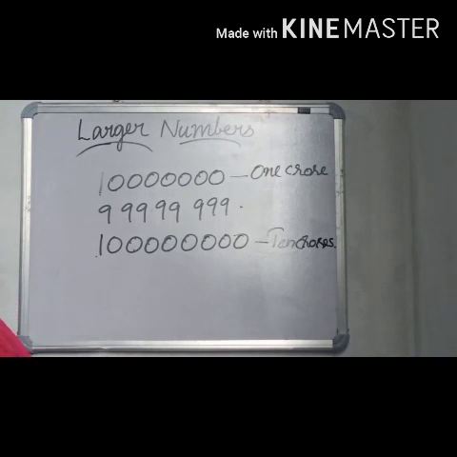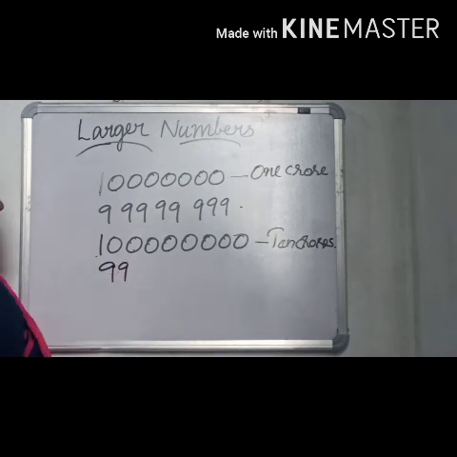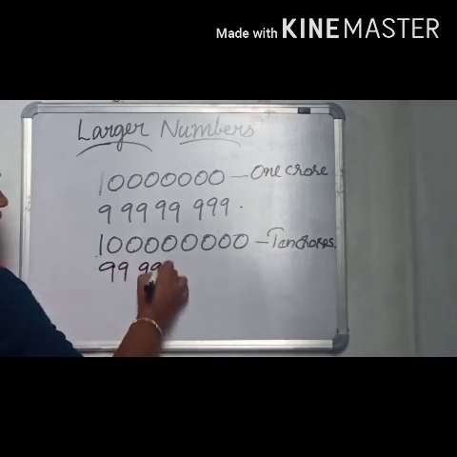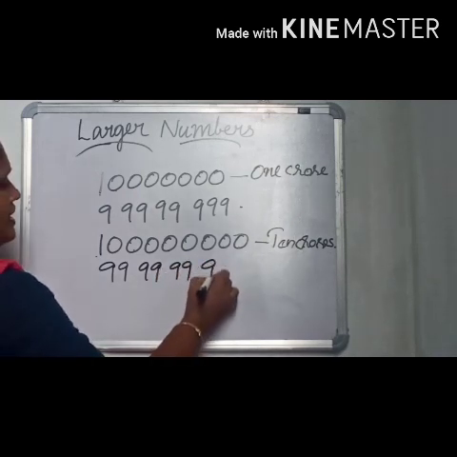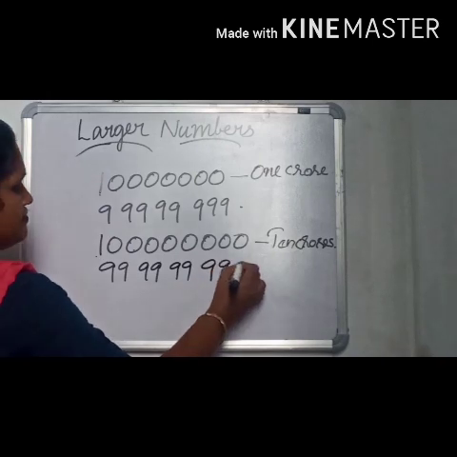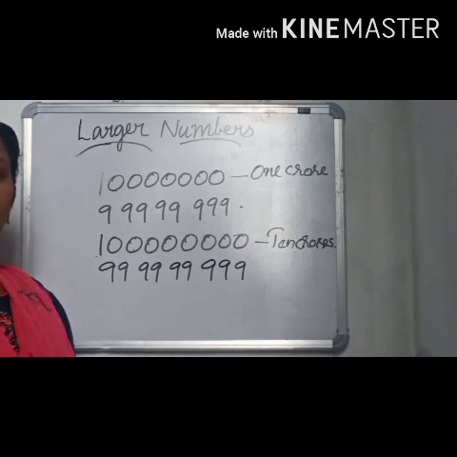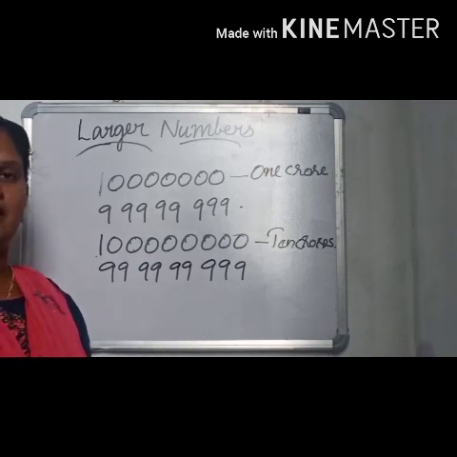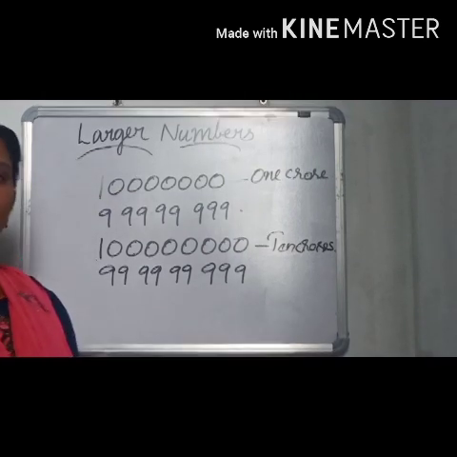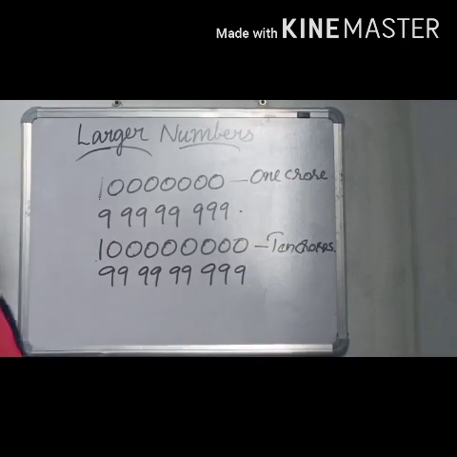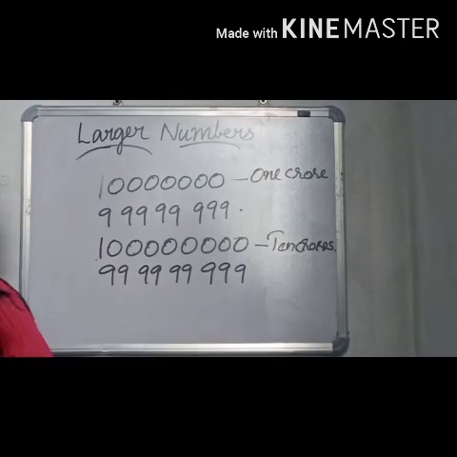Which is the greatest 9-digit number? It is 99 crores, 99 lakhs, 99,999. This numeration is called Indian numeration, the Indian system of numeration. Clear, all of you? According to the place value of Indian numeration, we can divide these numbers into different groups.